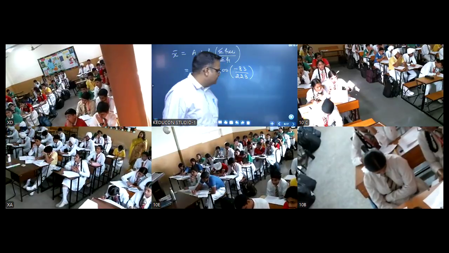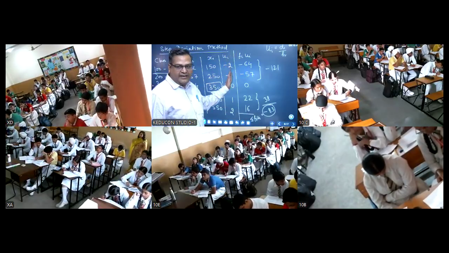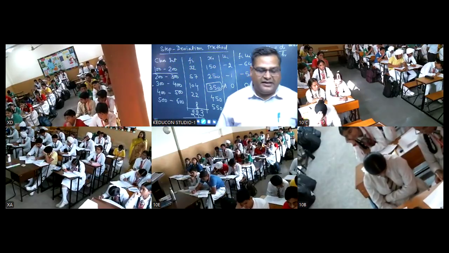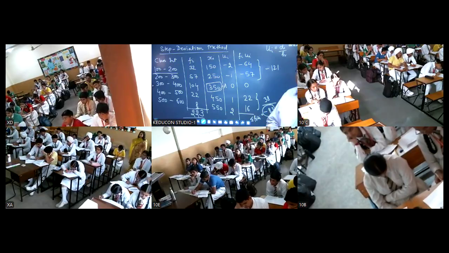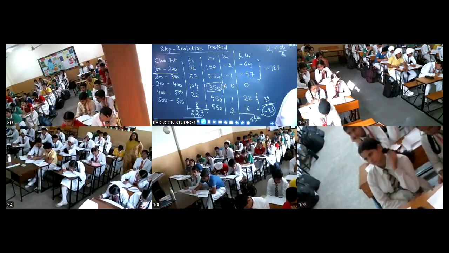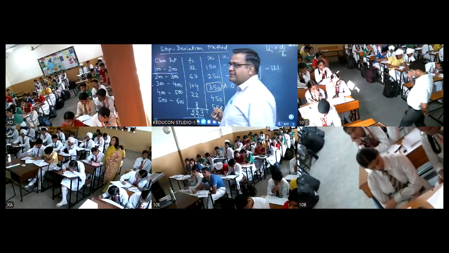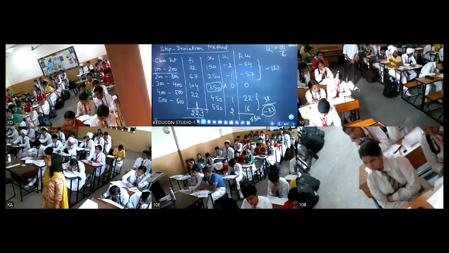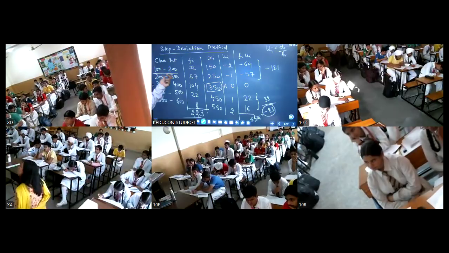Any doubt, students? The process is the same, children. Only thing is, now that we are taking ui, we are dividing every term by h, and in the end we multiply by the same h. So it is one and the same thing. Only thing is we are making the calculation easier. That is known as the step deviation method. The only difference between step deviation and the shortcut method is that step deviation you will apply only when the intervals are uniform.